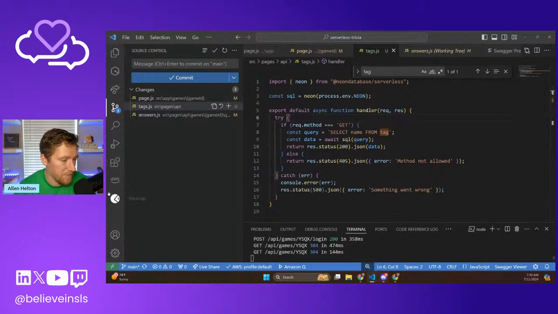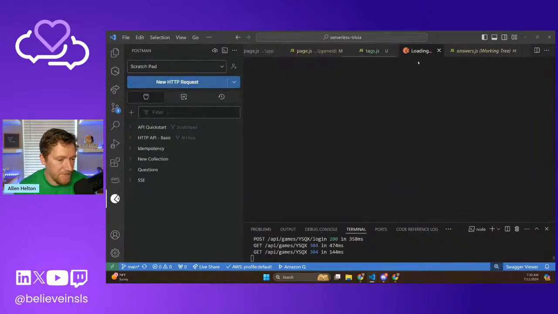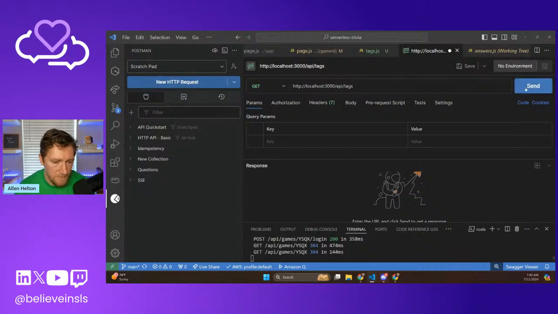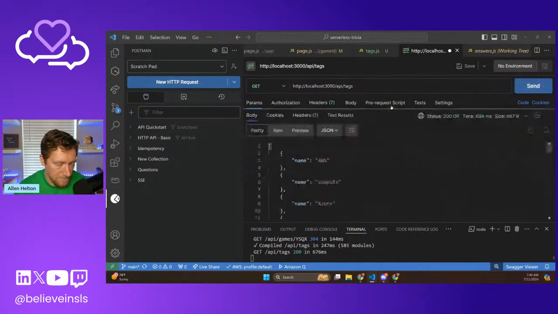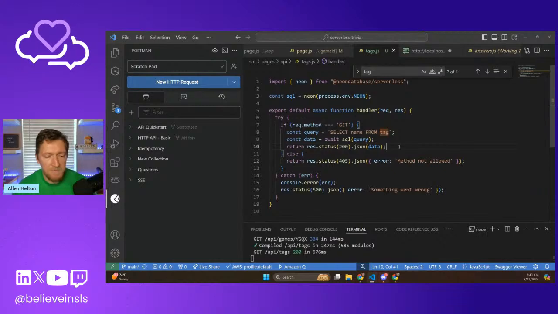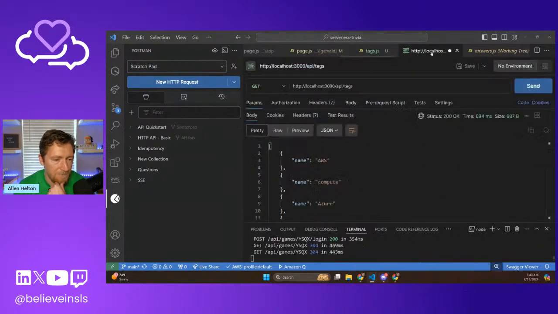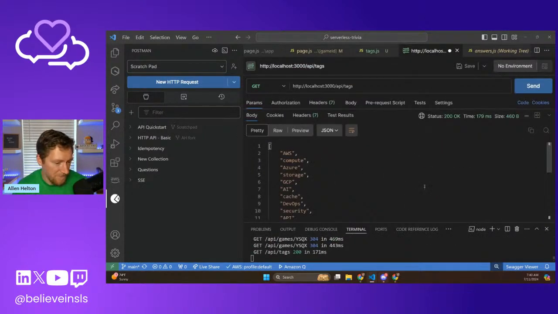Let's use Postman to take a look at that. Let's do new request. Localhost 3000 API tags. Send. Is it worth having them be entire objects? Probably not. Let's return a list of strings. I think that'll end up ultimately being easier. Map tag.name. Let's try that. Much better.